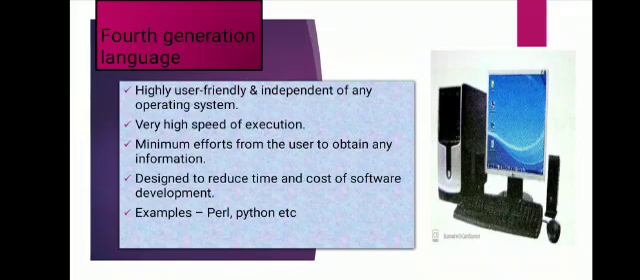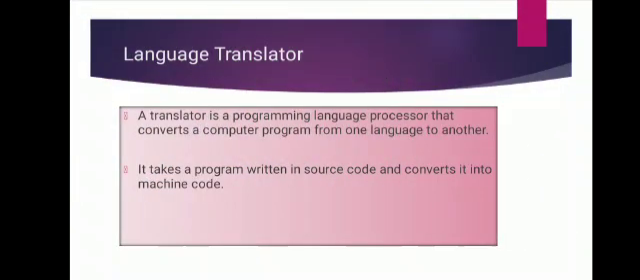Now move on to the language translator. See, a translator is a programming language processor that converts a computer program from one language to another. It takes a program written in source code and converts it into machine code. Now it discovers and identifies the errors during the translation. Now I will explain how it works.